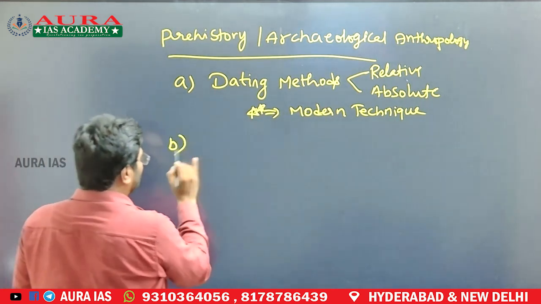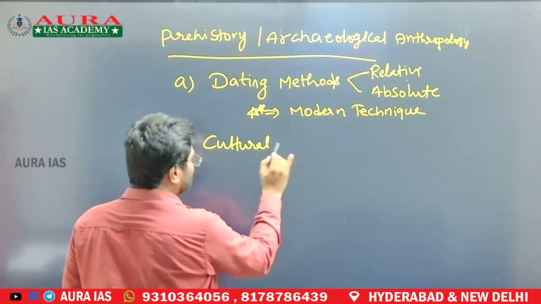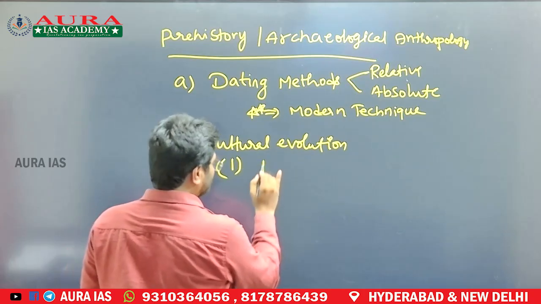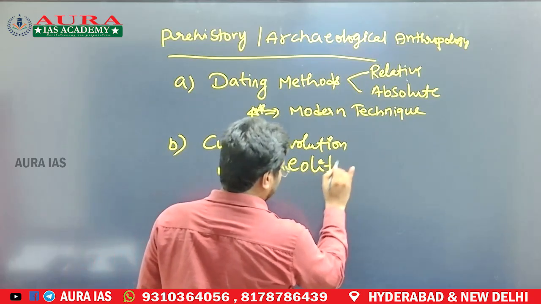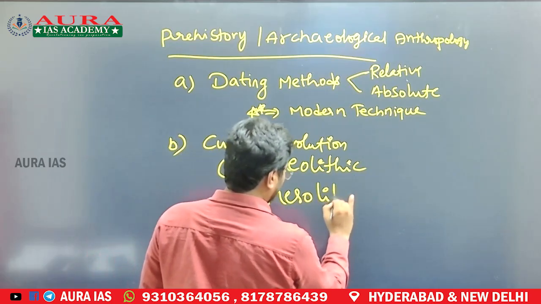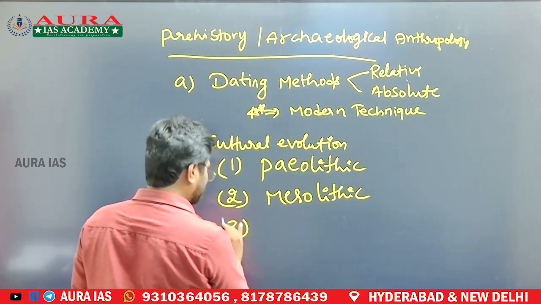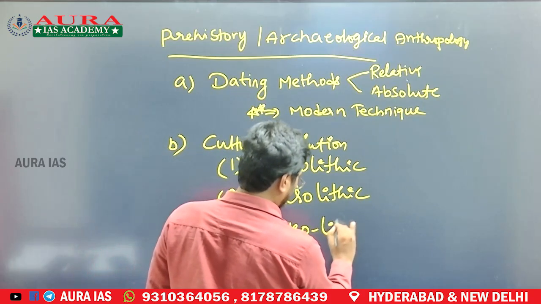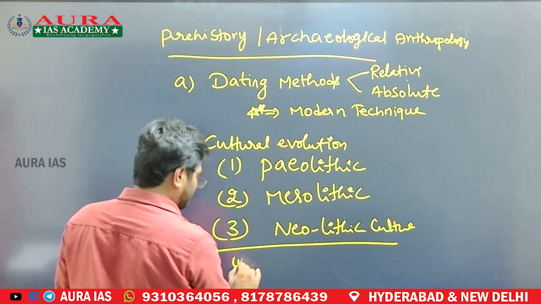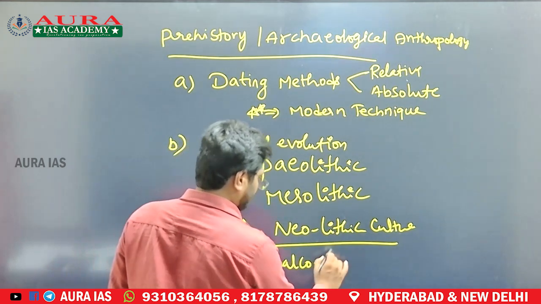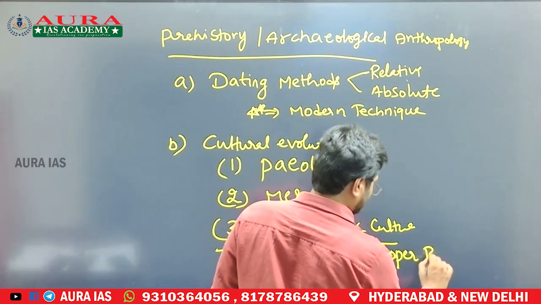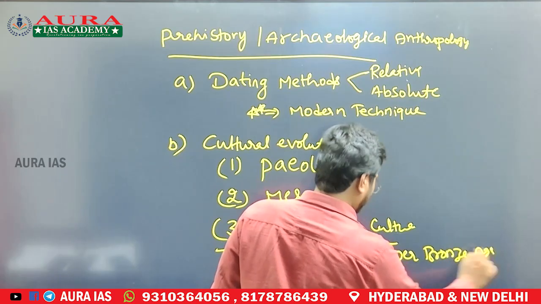Next one is cultural evolution. In the cultural evolution category, in paper 1 of prehistory, focus heavily on Paleolithic cultures, Mesolithic cultures, and third, Neolithic cultures. And when it comes to chalcolithic, copper, bronze age, and iron age,